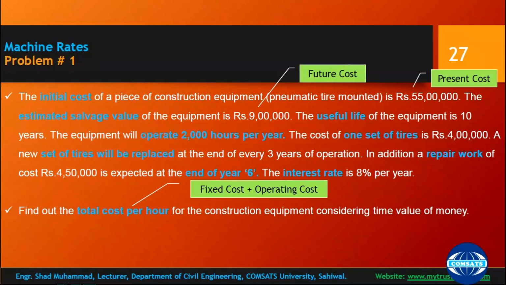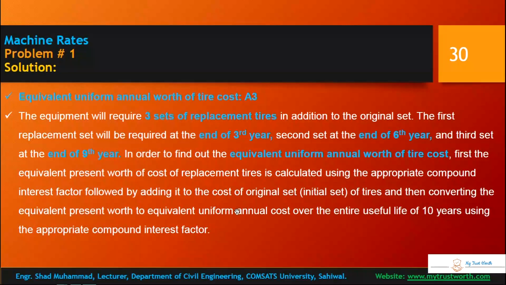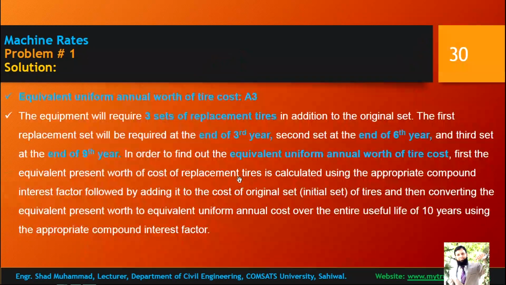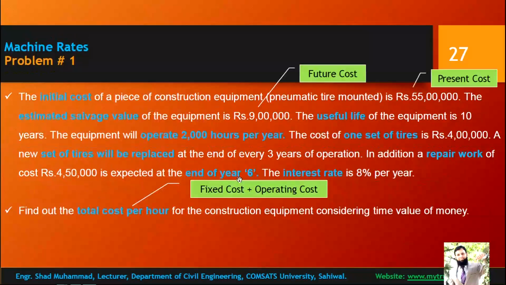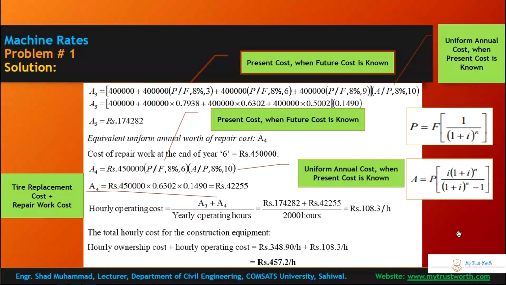very comprehensive. Okay, this was the first method, meaning using time value of money, simple formulas of economics which you studied previously. You use them and found the per hour cost. This is our major purpose of studying the machine rate, that you are able to find the per hour cost.